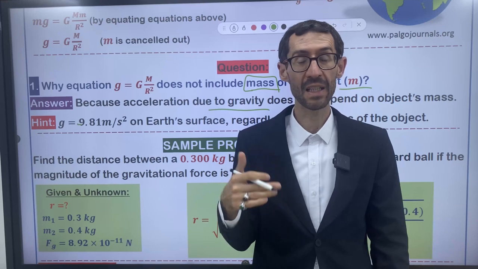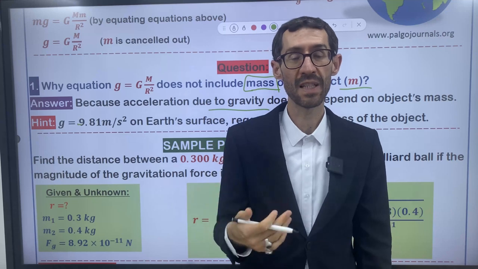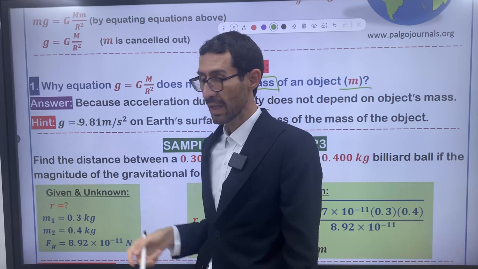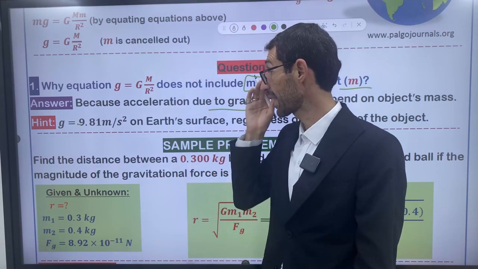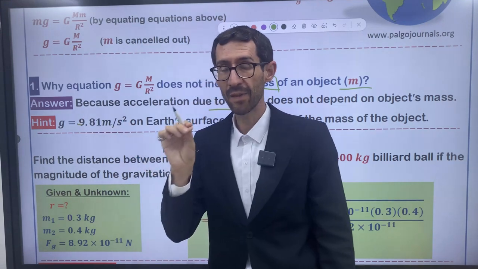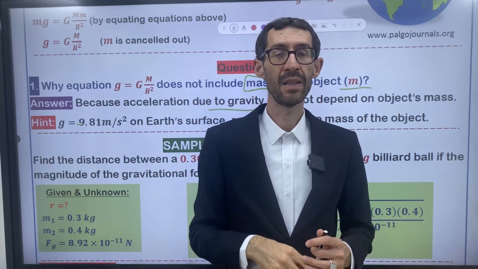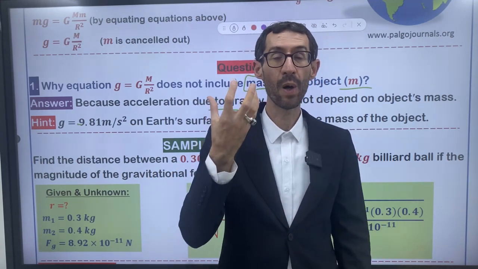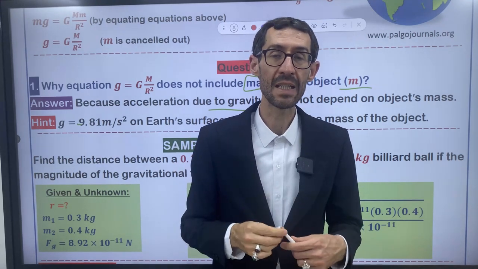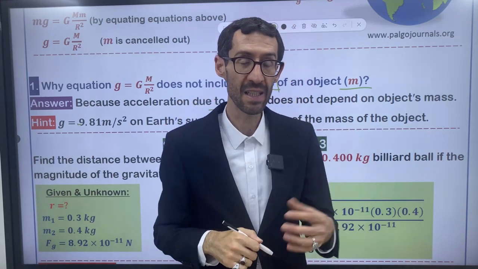I told you that in physics, negative differs from negative in mathematics. Negative in physics means direction. Here, when you designate a negative sign for g, g is equal to negative 9.81 meters per second squared. It means that the Earth pulls the object toward its center. It means acceleration due to gravity is directed toward the Earth's center.